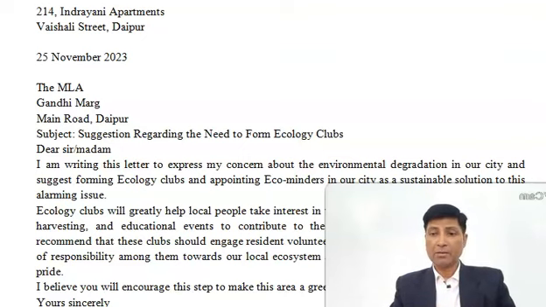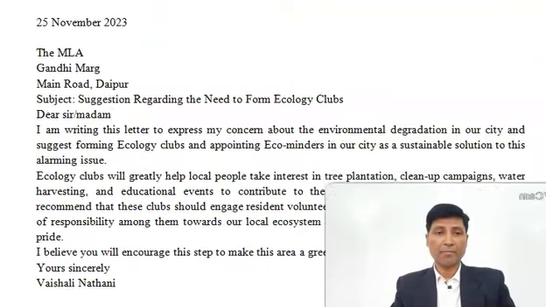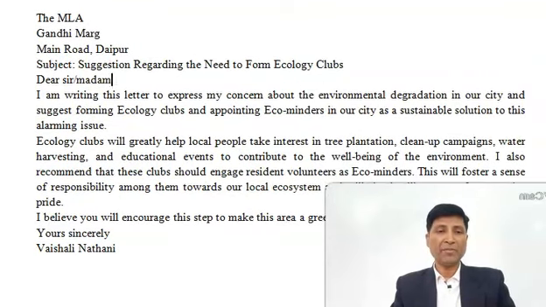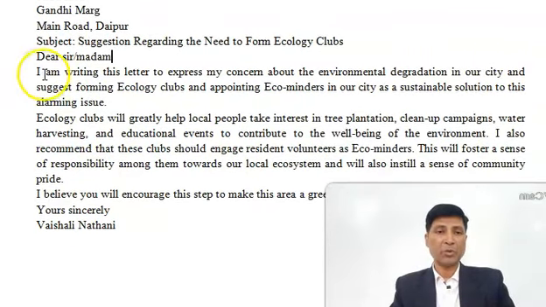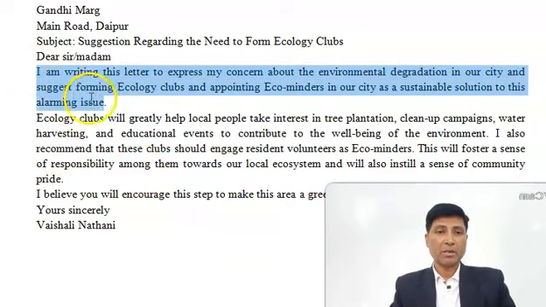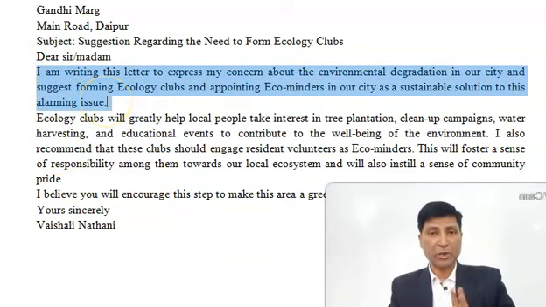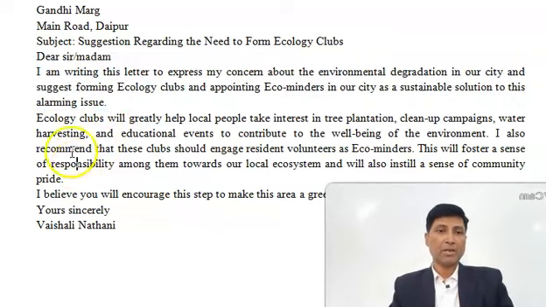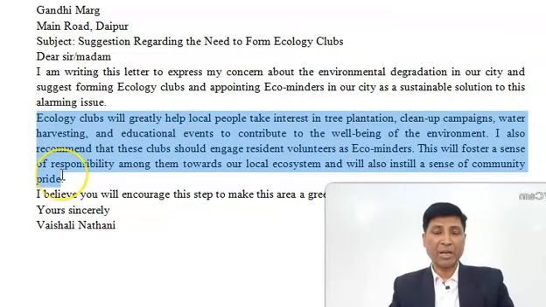Then body of the letter. You can see body of the letter is divided into 3 parts. First paragraph is introductory paragraph. Second paragraph is the main paragraph that includes important information. You can read it and understand.